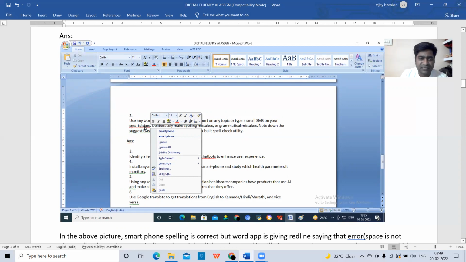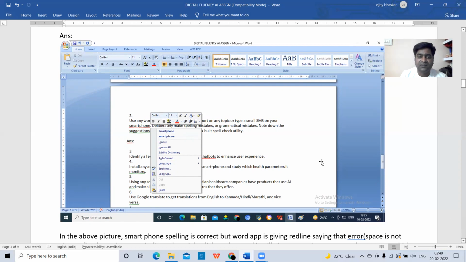So when I right click on the smartphone, it is showing me the suggested words, that is Smartphone and Smart phone. One is with capital S and another is with space between smart and phone. So any one of these suggested words I can select. When I select that, automatically that red underline will be removed.